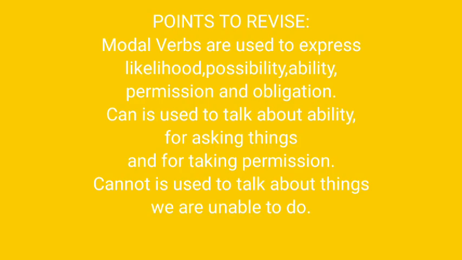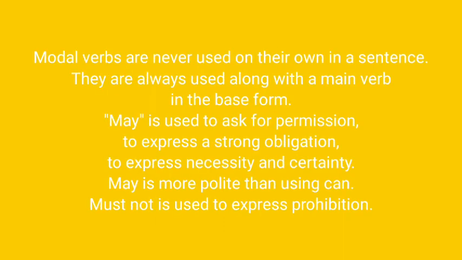Let us revise what we have learned in this video. Modal verbs are used to express likelihood, possibility, ability, permission, and obligation. Can is used to talk about ability, for asking things and for taking permission, whereas cannot is used to talk about things we are unable to do. Modal verbs are never used on their own in a sentence. They are always used along with the main verb in the base form. May is used for asking permission. Must is used to express a strong obligation and to express necessity and certainty. Must not is used to express prohibition.